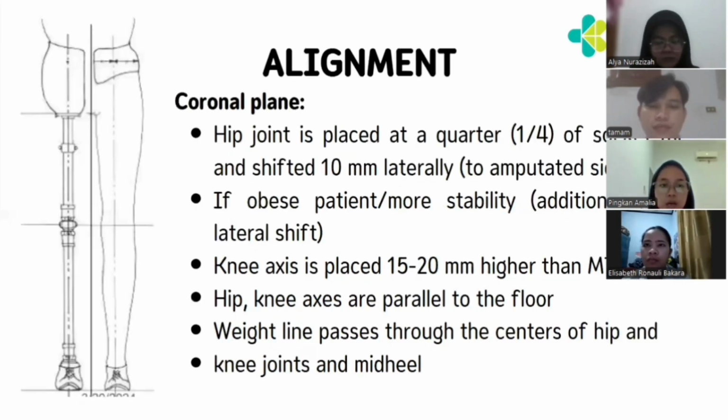From the coronal plane, the hip joint is placed at a quarter of the socket ML and shifted 10 mm laterally to the amputated side. If the patient is obese or more stability is needed, an additional 10 mm shift to lateral. The axis is placed 15 to 20 mm higher than MTP. Hip and knee axes are parallel to the floor. The weight line passes through the centers of the hip joint and knee joint at midheel.